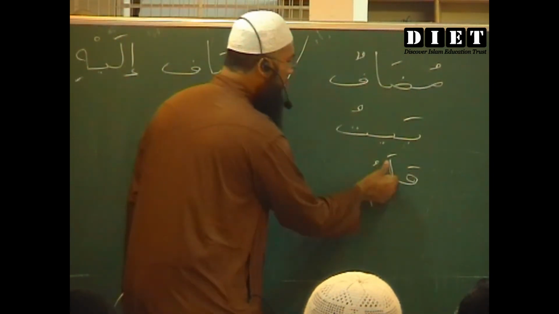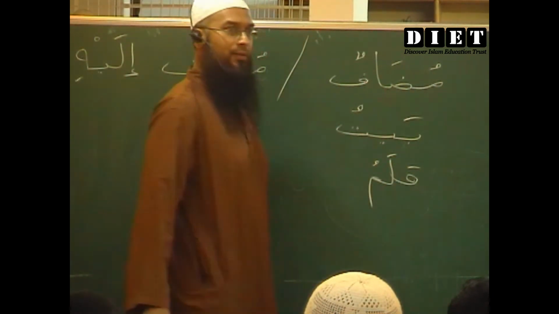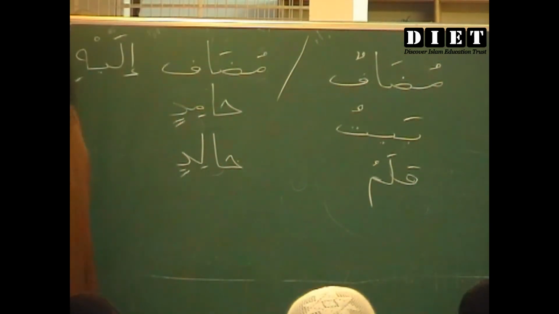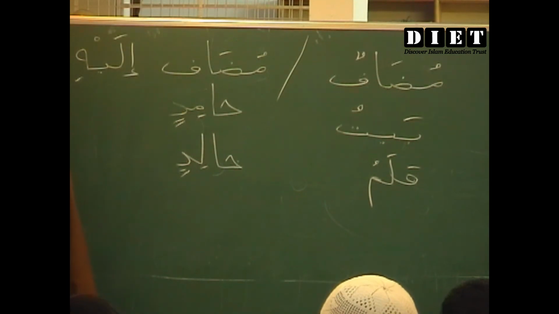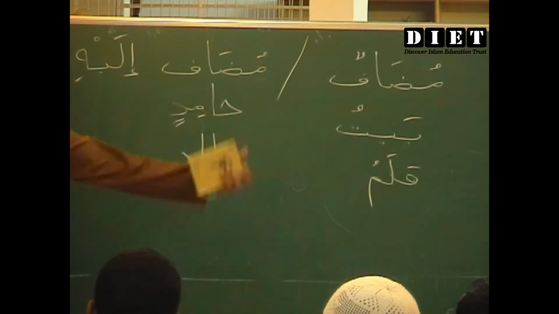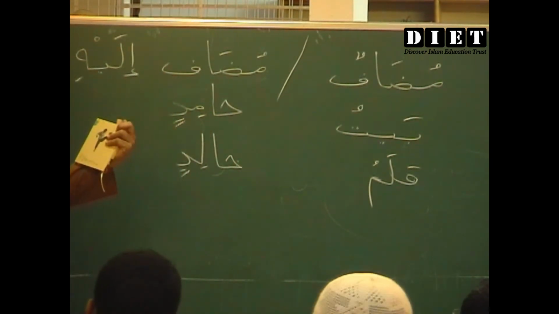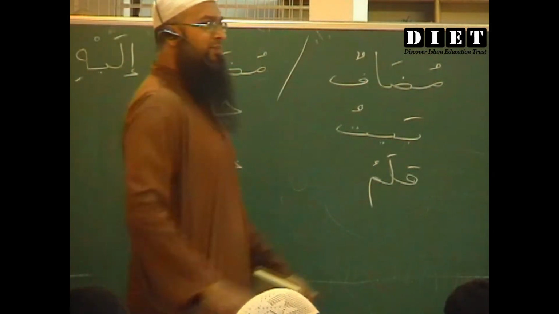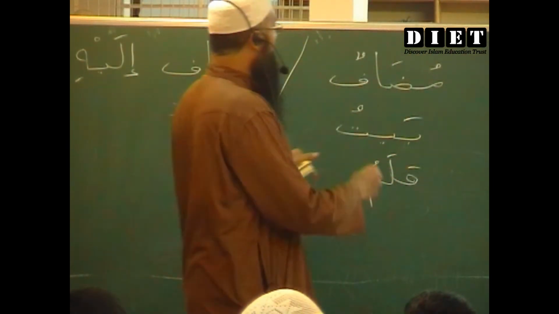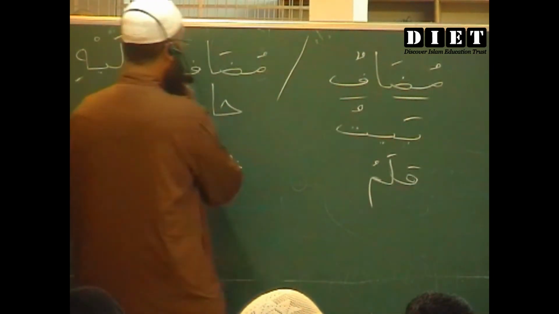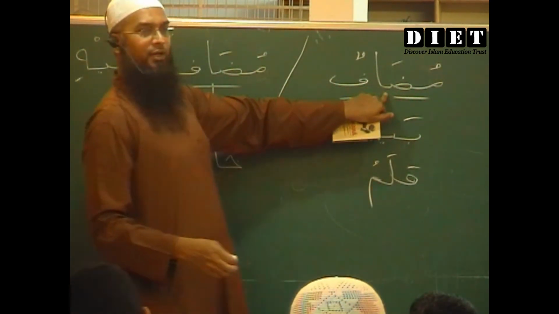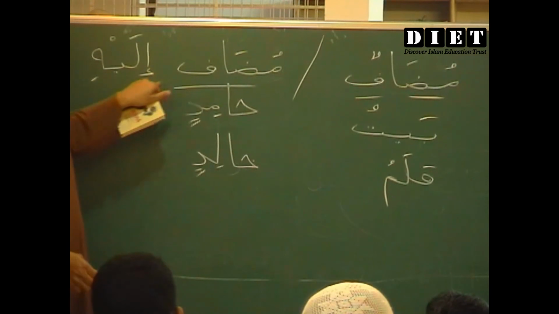This is kalamu. Kalamu is pen. Is it also a noun? Yes, both are nouns. Ism is noun. Now we are talking about a rule: how these are called the possessed one and the one which is possessing.